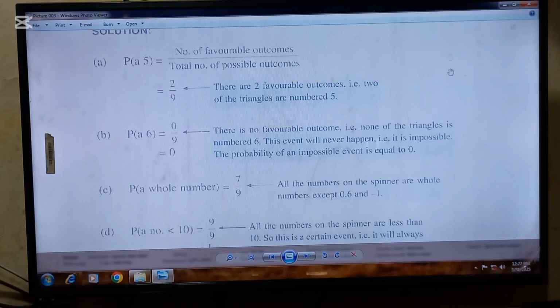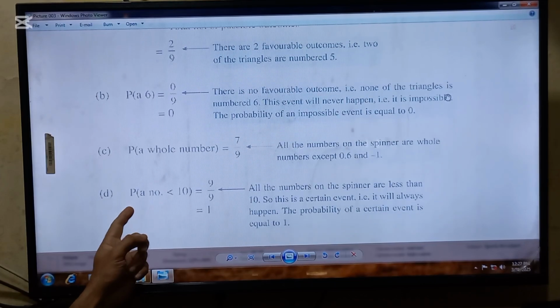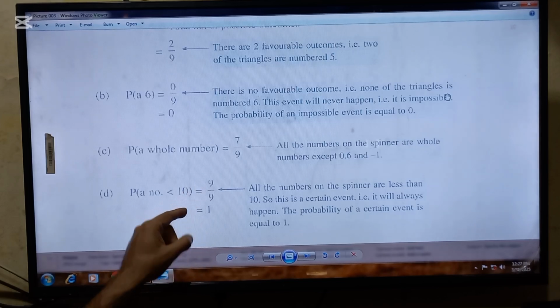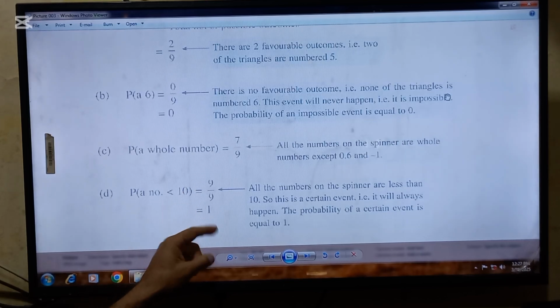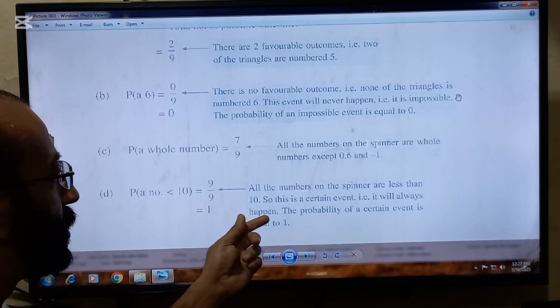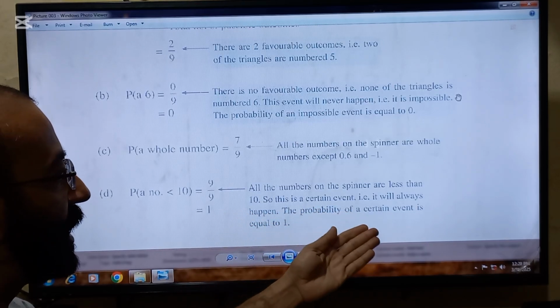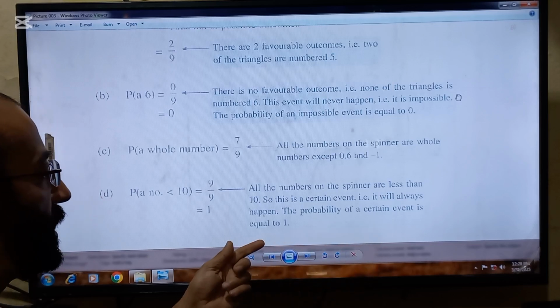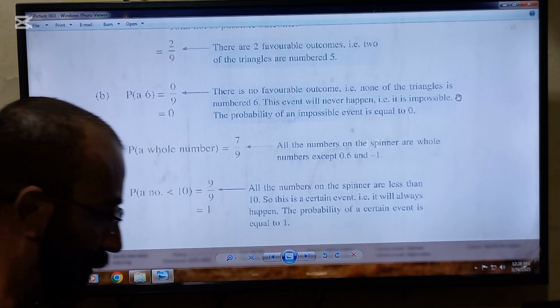So the probability of a number less than 10 is 9 by 9. These will be cancelled. Answer will be 1. All the numbers on the spinner are less than 10, so this is a certain event, that is, it will always happen. The probability of a certain event is equal to 1.